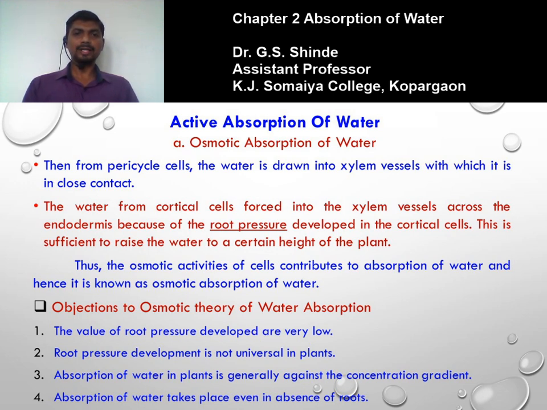So water from cortical cells is forced into the xylem vessels across the endodermis because of the root pressure developed in the cortical cell. This root pressure is sufficient to raise the water to a certain height of the plant. The value of the root pressure ranges between 1 to 3 atmosphere. Under certain circumstances, it can rise up to 6 atm. So this value of the root pressure is sufficient to raise the water up to a certain height of the plant.